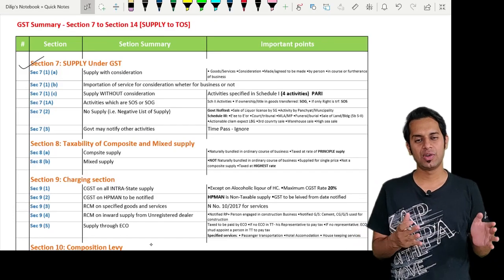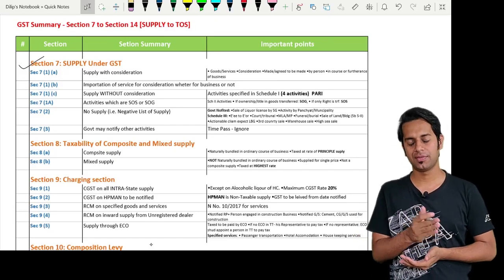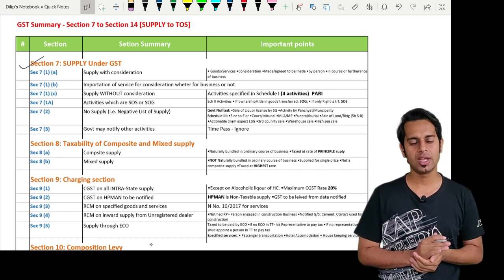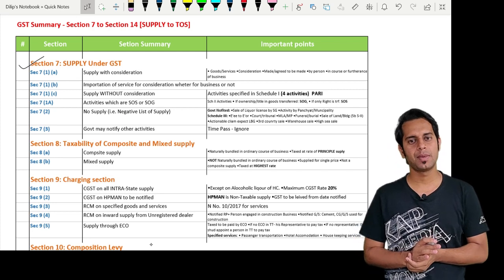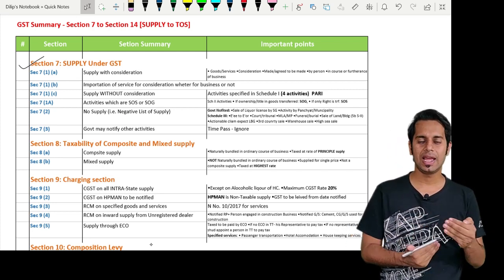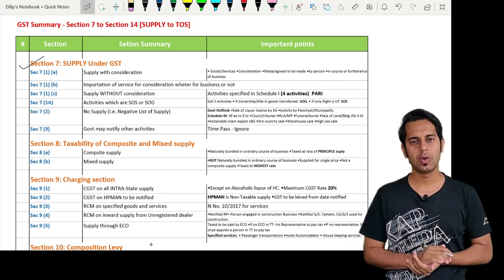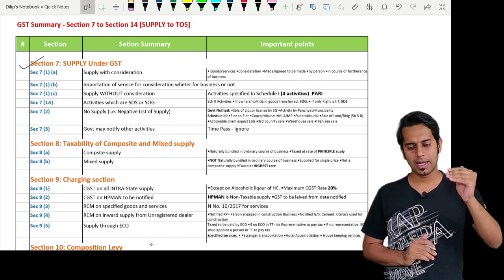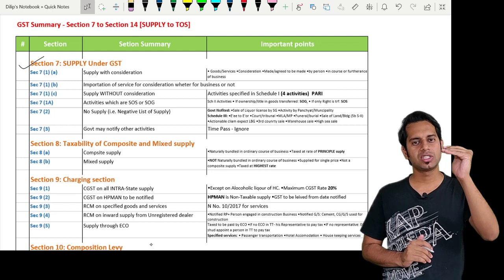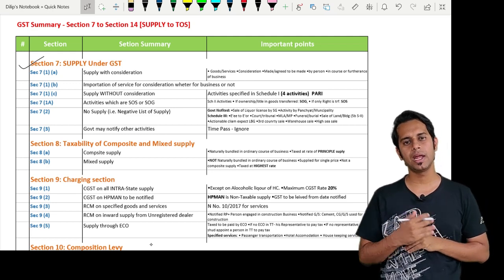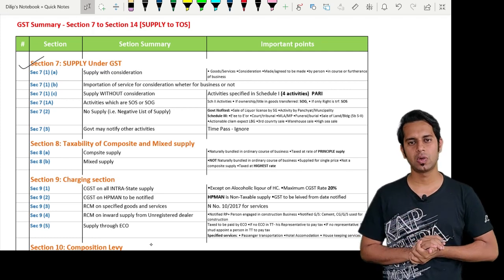Now going forward, I'll be making very super fast revision lectures which I keep on posting. This will be called Sanjeevani Booty. This can be used one day before examination, or for daily revision of the topics covered in the particular video. In this video, I will be taking up section 7 to section 14, which is from supply to time of supply. The topic from supply to time of supply will be discussed in this particular video.